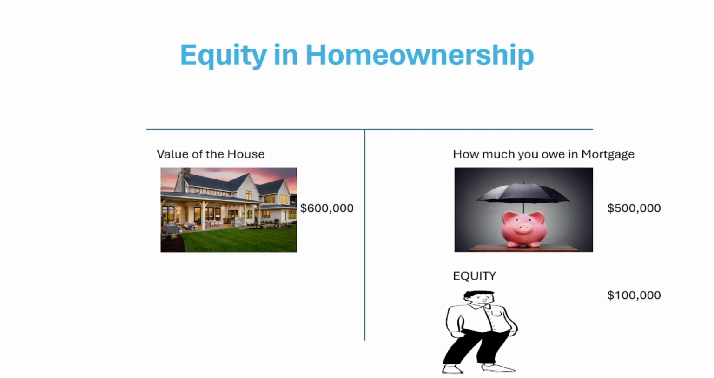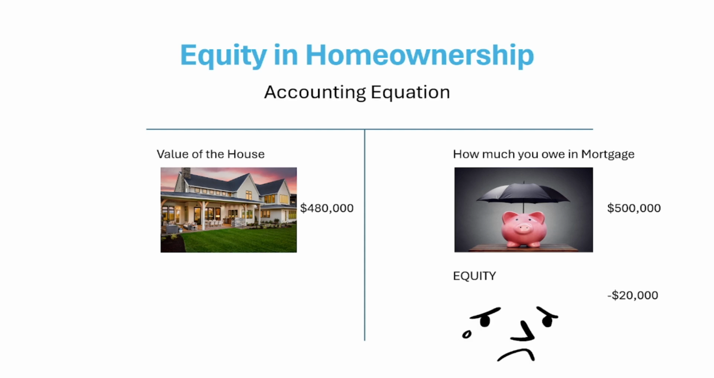So the difference between the value of the house and how much you owe to the bank is called equity when it comes to real estate. So since we have positive equity, we can as well have a negative equity. And this comes about when the value of the house is less than the amount that you owe. So for example, we can see here that the value of the house has dropped.